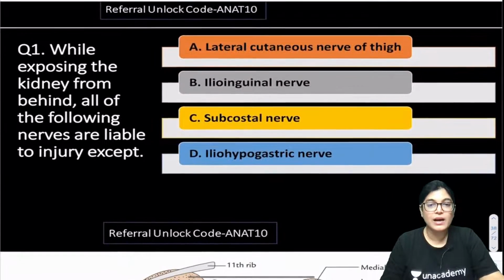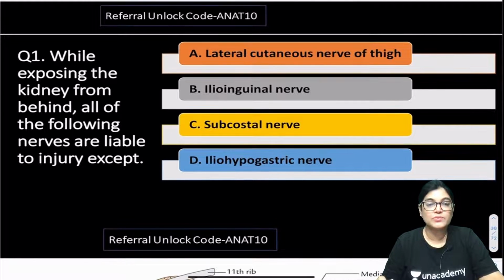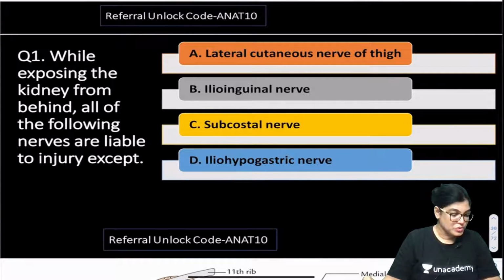Now let's start with the MCQ detail now. So let's start with the first MCQ. So few students have joined. Yeah. So let's start with the MCQ session.